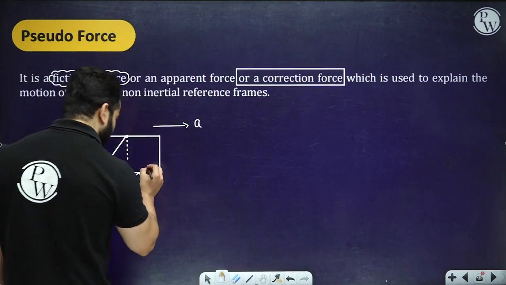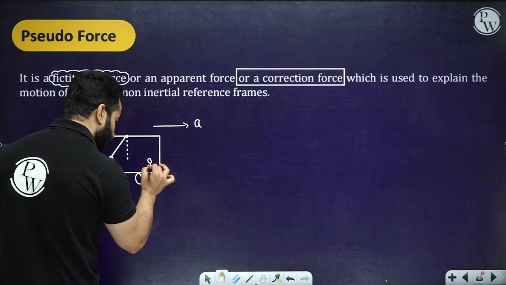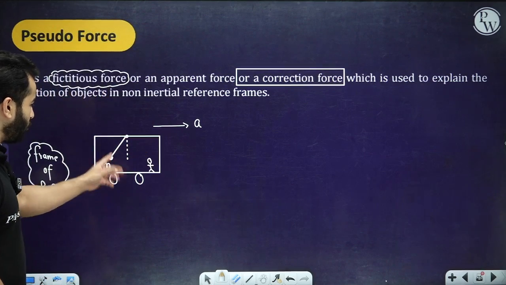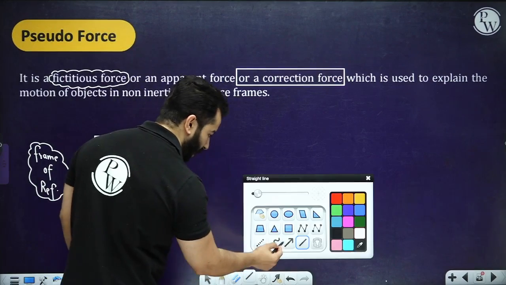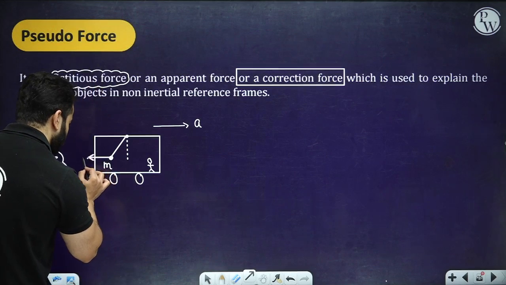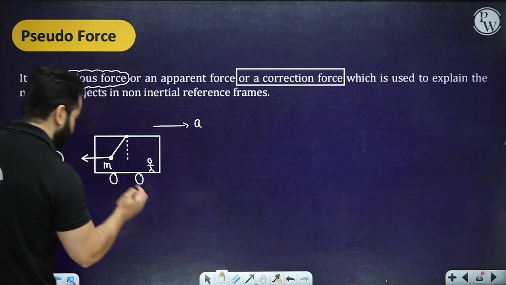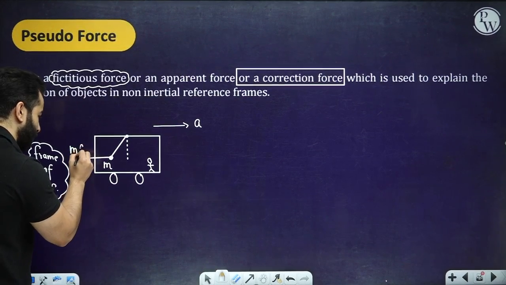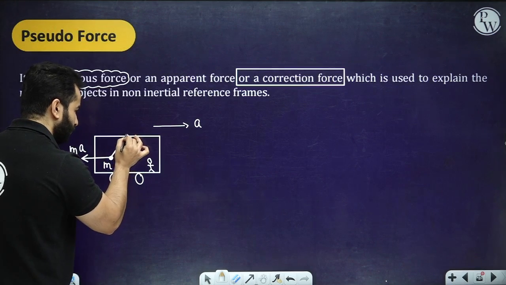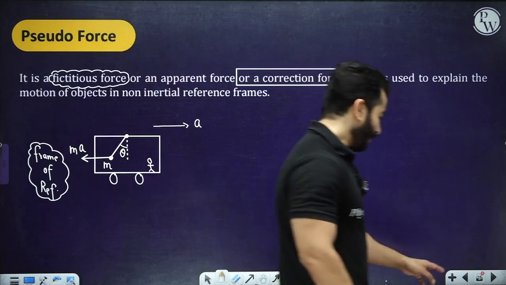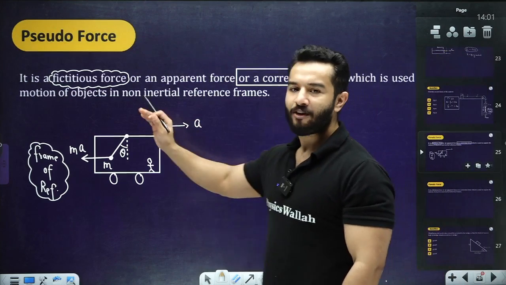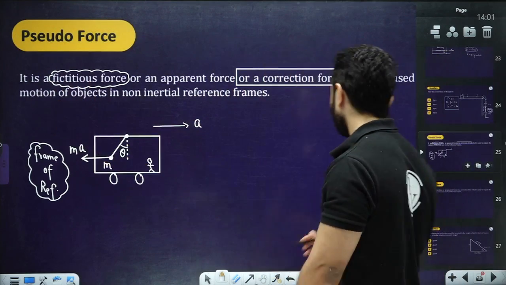But if let's suppose you are inside the car and you want to explain what is the motion of this block, then you will have to apply a pseudo force, and that pseudo force will be in the opposite direction to the acceleration, with magnitude equal to the mass of the body times the acceleration of the frame, right? That's how you are going to write pseudo force. Very easy thing, nothing to worry about. It only comes into existence when we are talking about non-inertial frame.